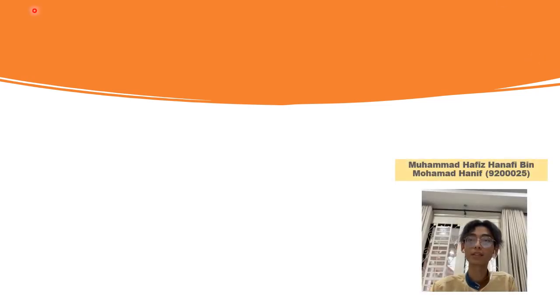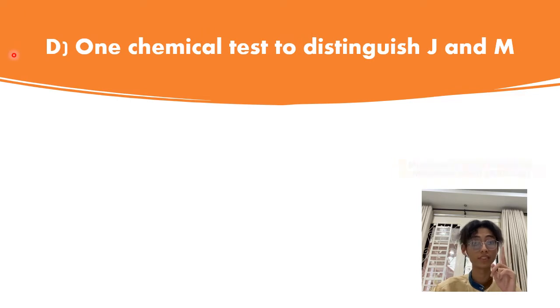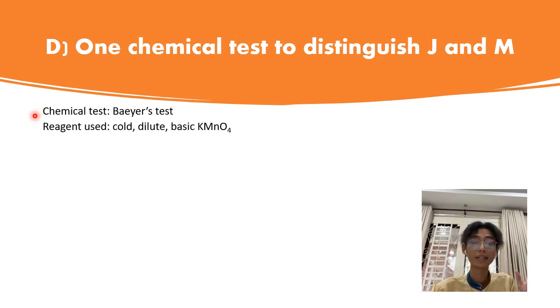Alright, let's move to the D section of the question, which is the one chemical test to distinguish between J and M. So what is the chemical test that we use? The chemical test that we use is the Baeyer test, and the reagent used is the cold dilute and basic potassium permanganate, which is the KMnO4. So the hydrocarbon itself that we use for the first one is the J, 2-methylpropene.